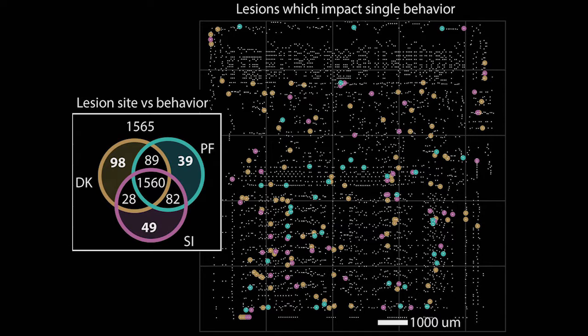We discovered that since we have the whole processor, we can destroy individual transistors and see if games will still play. And just like a neuroscientist, we found that 98 transistors, if you damage them, uniquely inhibit its ability to perform the Donkey Kong behavior. And as a neuroscientist, you would say, great, we found the Donkey Kong transistors. But of course, as electrical engineers and computer scientists, we know that's kind of nonsense.